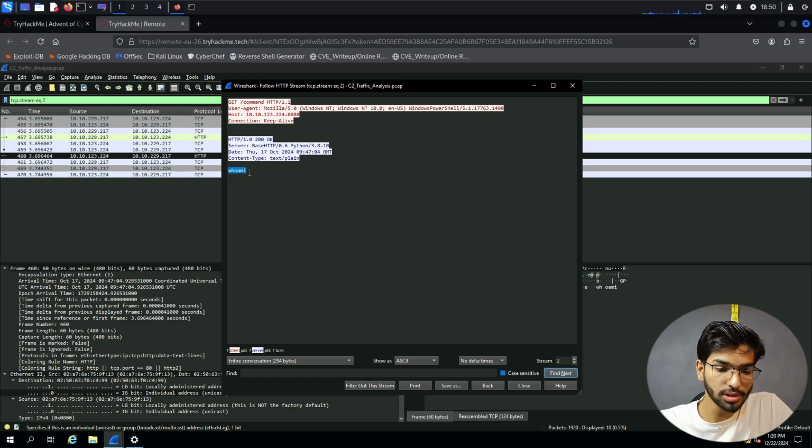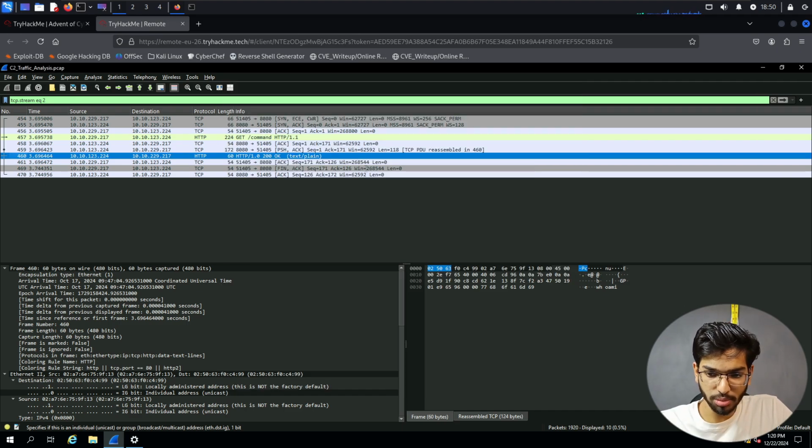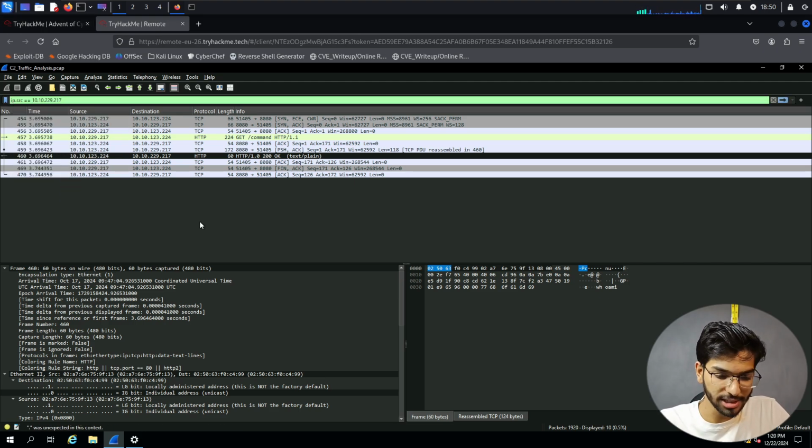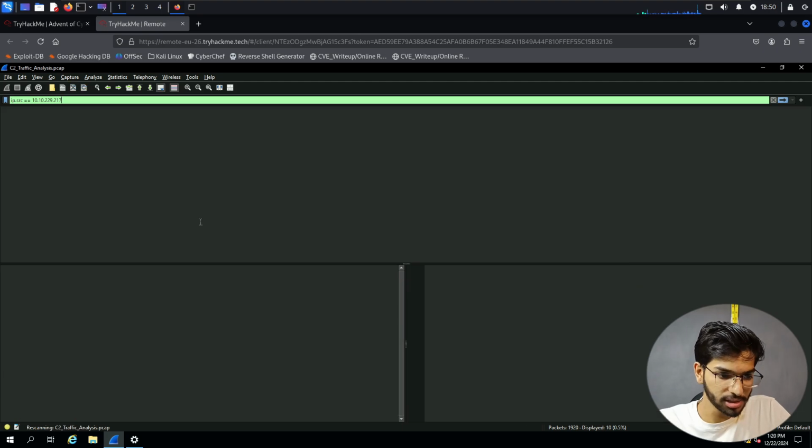So this is a command which was run. Okay, we see that. Now let's go back. I know there's a better way to keep those flows of stream, but it'll be too much for this video for me to showcase all those things. So ip.source, let's do the typical way, the way it is described on the TryHackMe page.